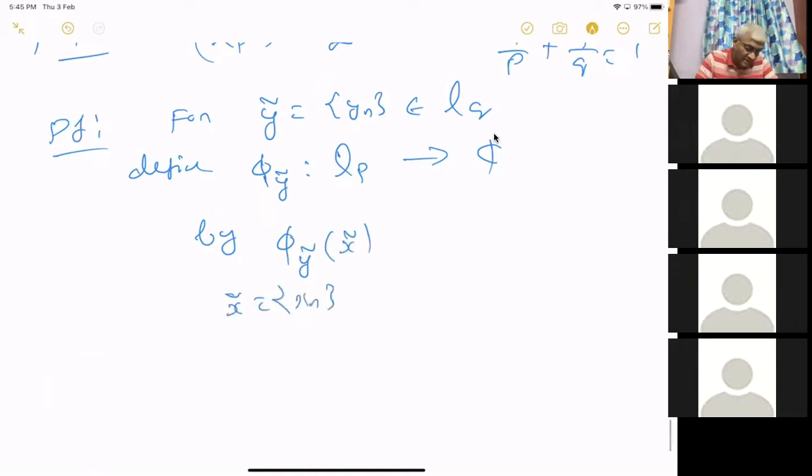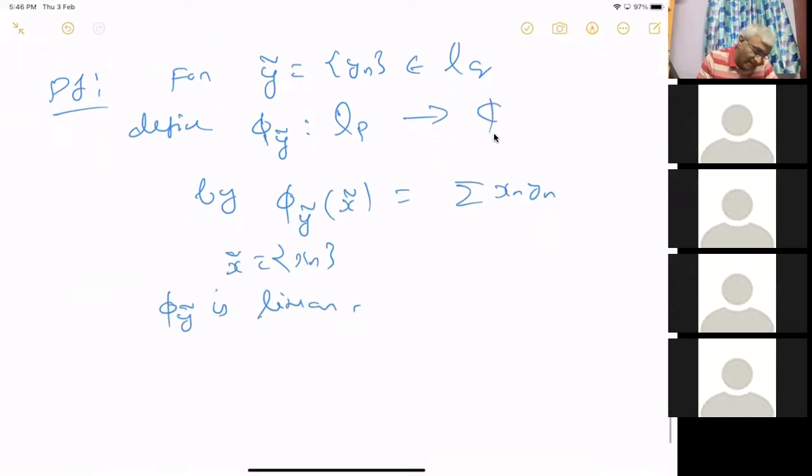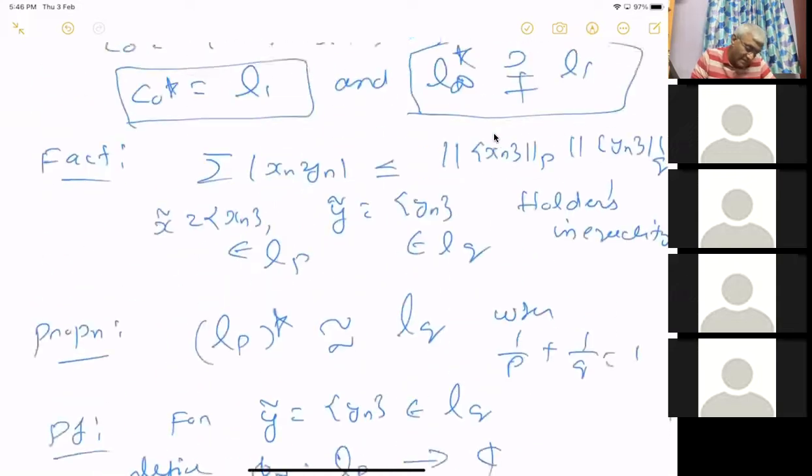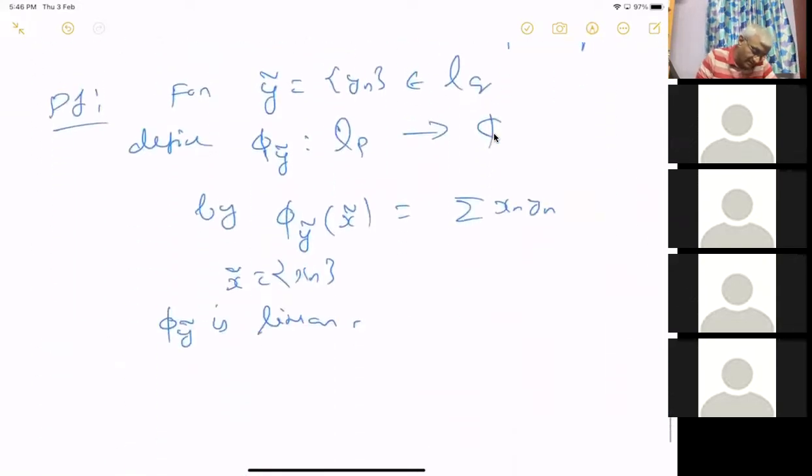Whenever I write x tilde, it means the sequence (x_n). So clearly phi_y is linear. You can take the scalar out and you can sum, so it's clear. We have to prove that it's bounded, but that follows from Holder's inequality.